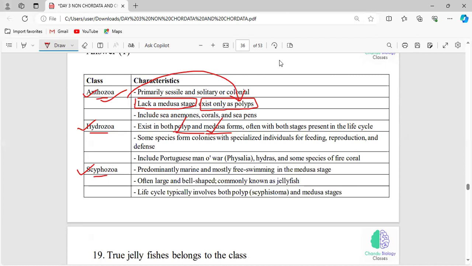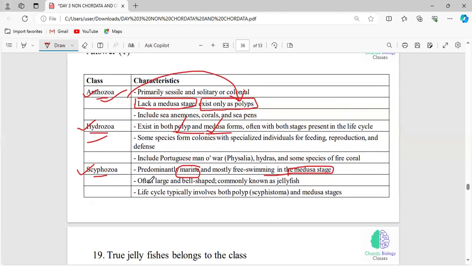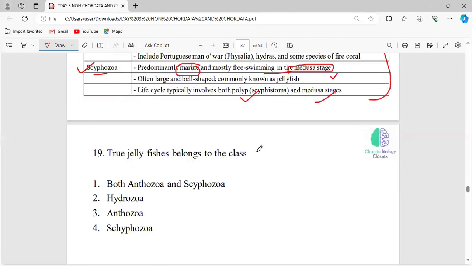And Scyphozoa are predominantly marine. Just like Scyphozoa, Anthozoa are also exclusively marine. And you should know that here the medusa stage is dominant. They also have a polyp stage and a medusa stage, but here the medusa stage is dominant. All these characteristic features are clearly written in the PPT, you can refer to that. These points are very important to know. For this question, Hydrozoa is seen in freshwater or marine water, but Scyphozoa and Anthozoa are seen exclusively in marine water.